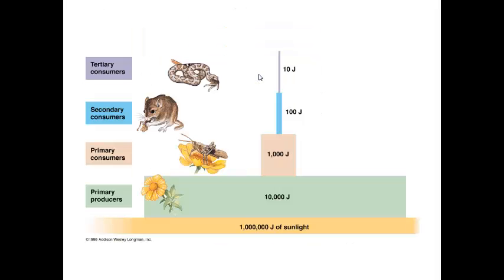We know that as you progress up the different trophic levels, as you go up the food chain, the number of organisms decreases by 90%. And you can see that in this pyramid of energy. However, the amount of toxin remains the same. So if the toxin remains the same, but the number of organisms decreases by 90%, then that toxin becomes more and more concentrated as it moves its way up the food chain.